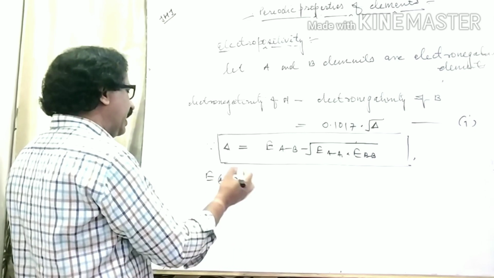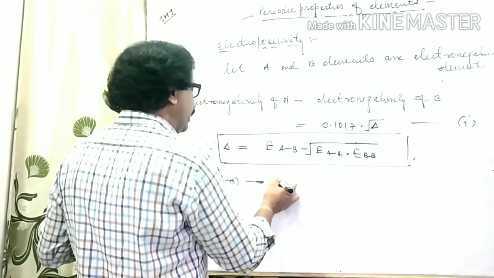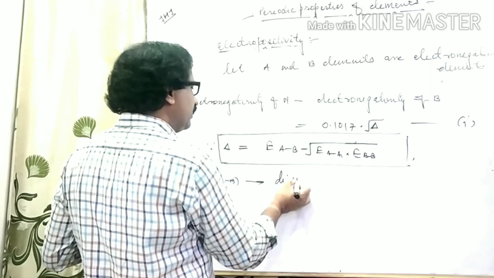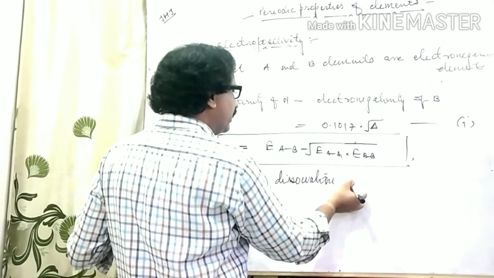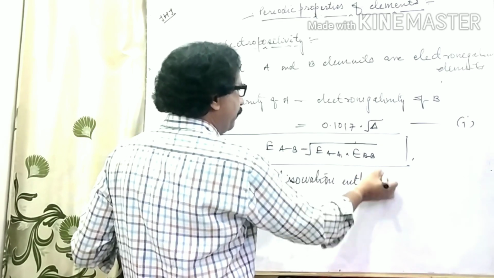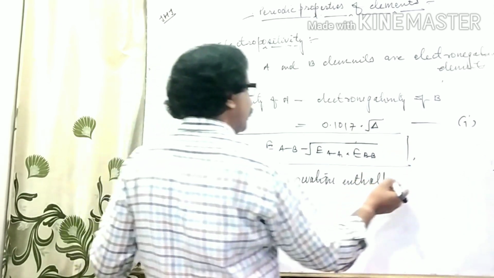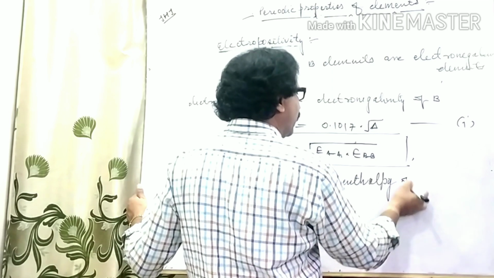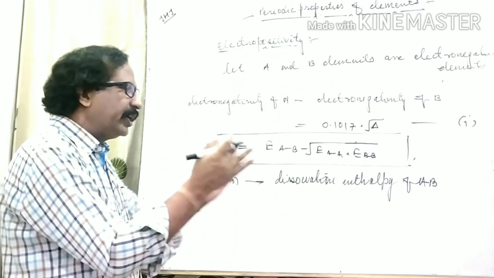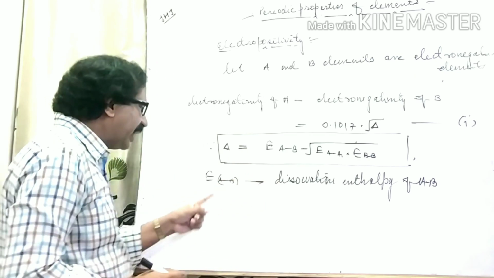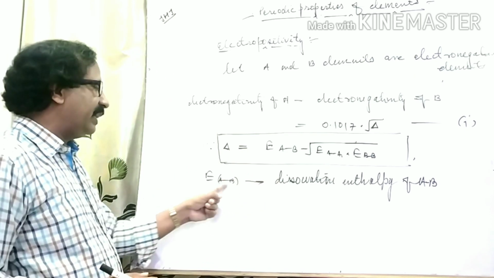You know, EAB is the dissociation enthalpy of AB. यानी AB के बीच जो बॉन्ड डिसोसिएशन एंथैल्पी होती है, that value is considered as EAB.